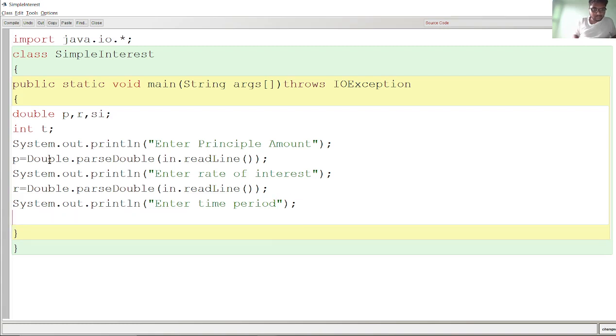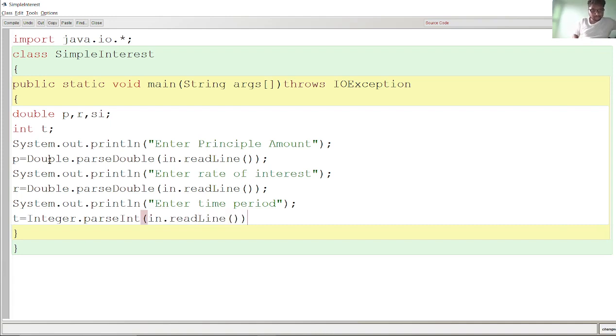Now what is the other one? We have to take time. For this one we use the wrapper class Integer dot parseInt. See, Java is a case sensitive language. Please write it as it is, because if you change this I into a small i, it will throw an error, a compile time error. In the integer type only, you have to write Integer.parseInt.